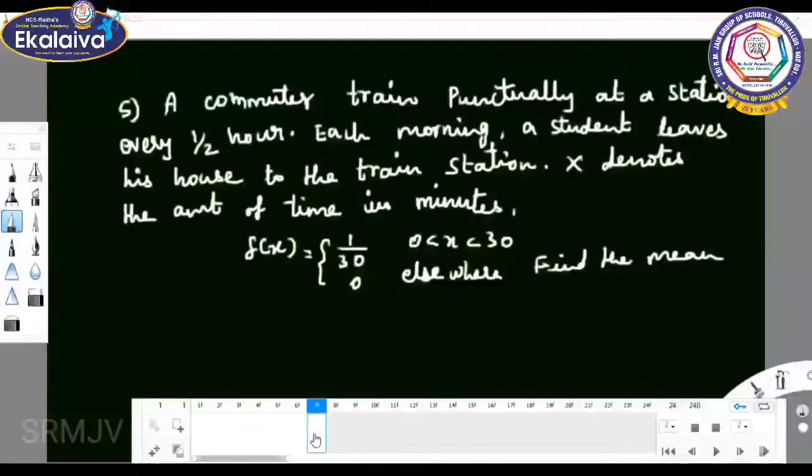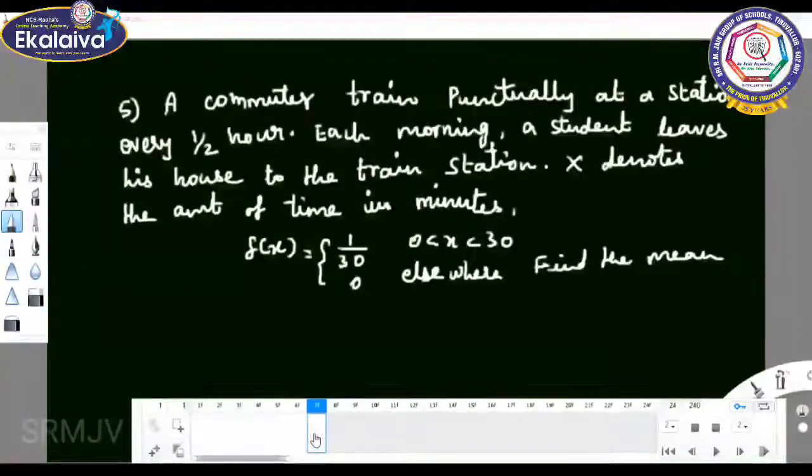We move on to the fifth sum. A commuter train arrives punctually at a station every half hour. Each morning, a student leaves his house to the train station. Let x denote the amount of time in minutes that the student waits for a train from the time he reaches the train station. It is known that the probability density function of x is f of x equal to 1 by 30, for 0 less than x less than 30, 0 elsewhere. Obtain and interpret the expected value of the random variable x.